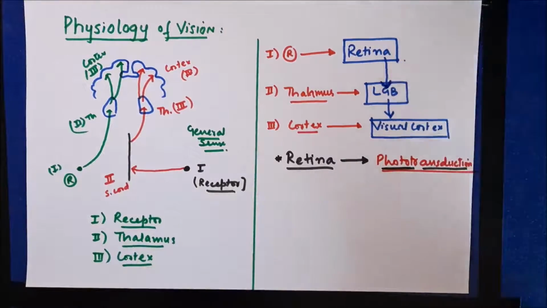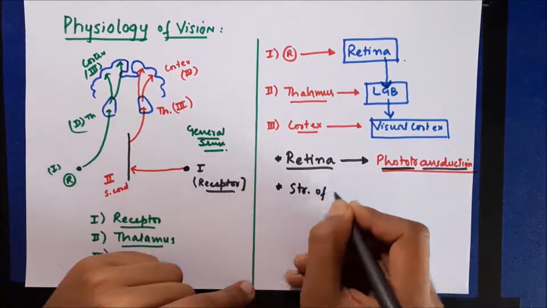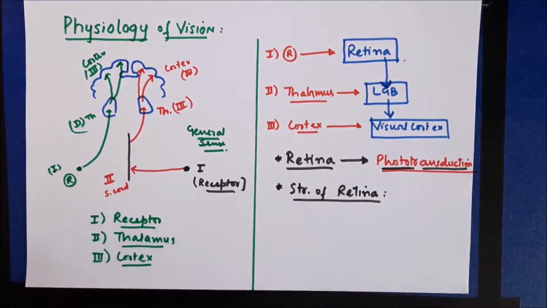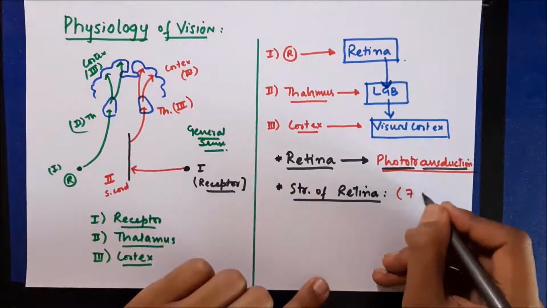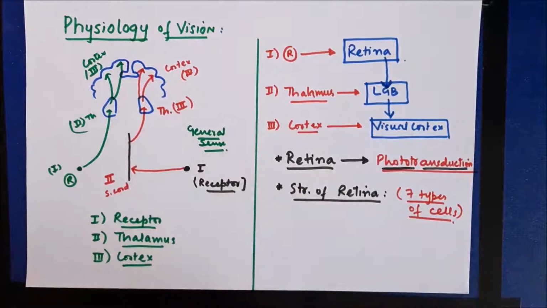Now in order to understand the exact process and mechanism by which this occurs, we need to understand the structure of retina in detail. If we talk about structure of retina, the first important thing that we need to remember is there are various types of cells present in retina, and these are arranged in multiple layers. There are almost 7 types of cells present in retina. These are arranged in various layers. We are going to take a look at all these layers and cells in the coming sections.